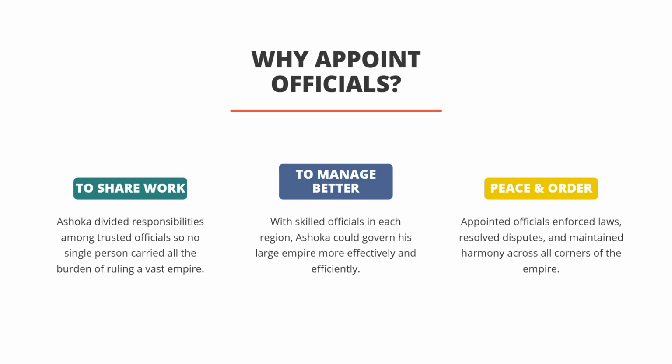Why did Ashoka appoint these officials? There were many good reasons. First, he wanted to share the work. One person cannot do everything alone. Second, he wanted to manage his empire better. Different people could focus on different tasks. Third, he wanted to keep peace and order everywhere. Good officials could solve problems quickly.